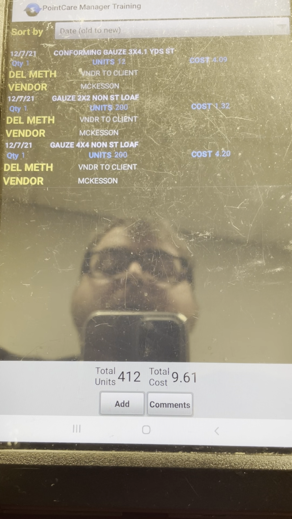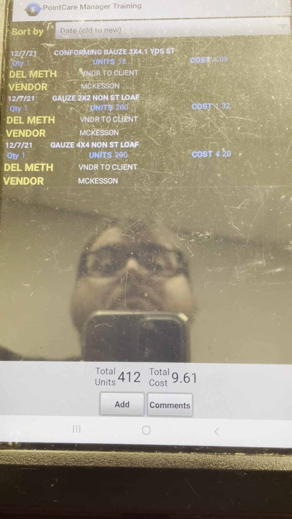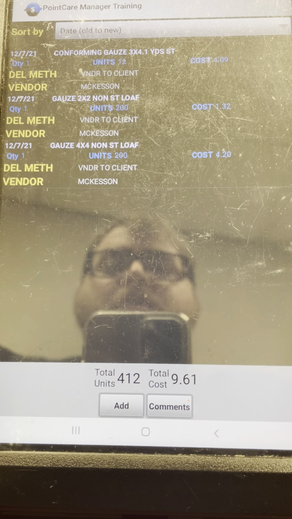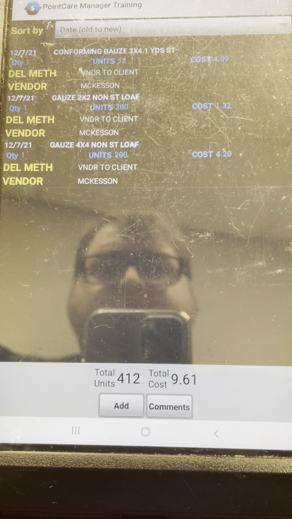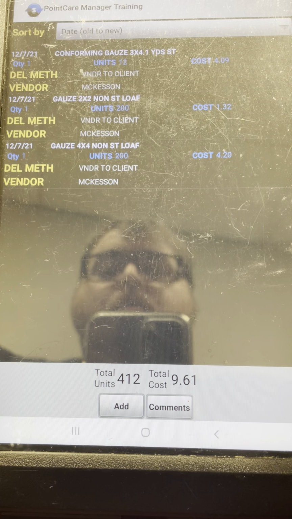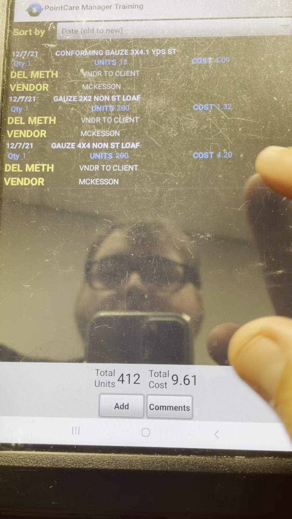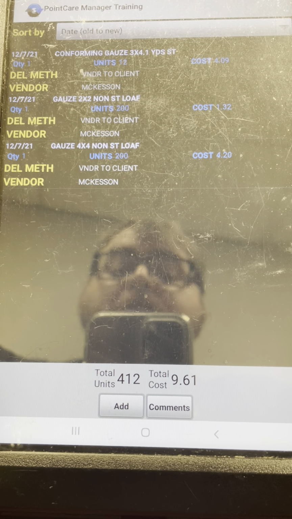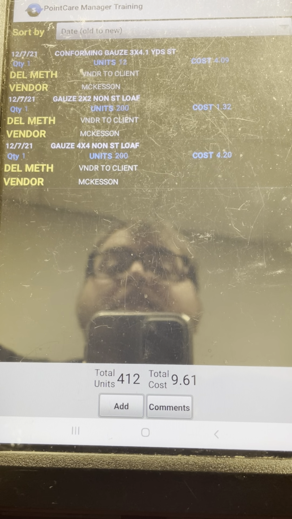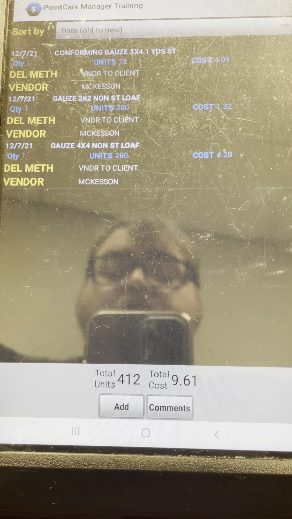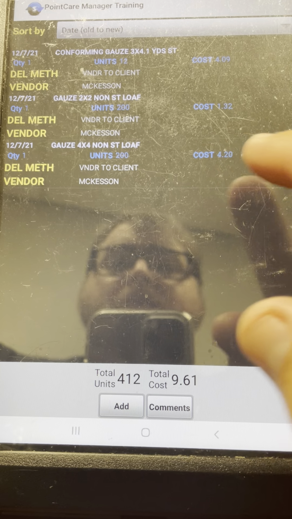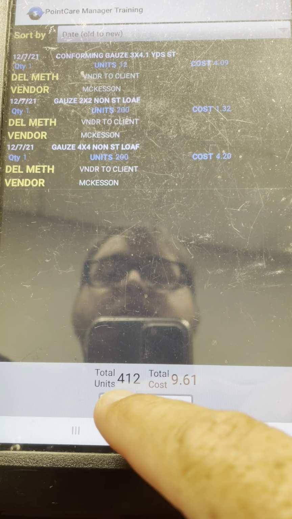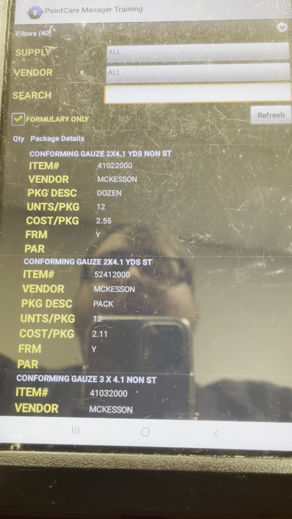Now, also, let's say that you went to this client's home, you ordered them supplies, but in order to get you through today, you needed to take something from your trunk. Let's say that you're ordering them another loaf of 4x4 non-sterile loaf gauze, but you gave them one from your trunk in order to do that for the day. So you're going to need to order that back to your trunk. In addition to the one that you've already ordered, you're also going to want to go ahead and order one back to you. The way that you're going to do that is you're going to click add.